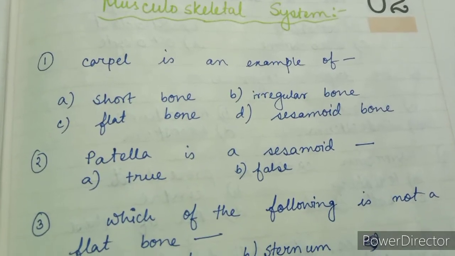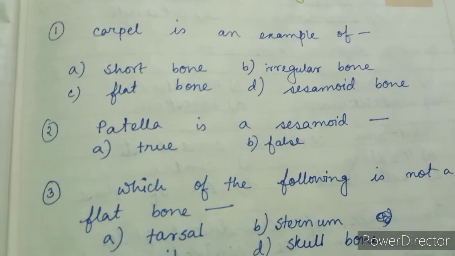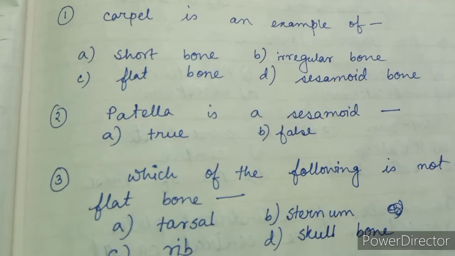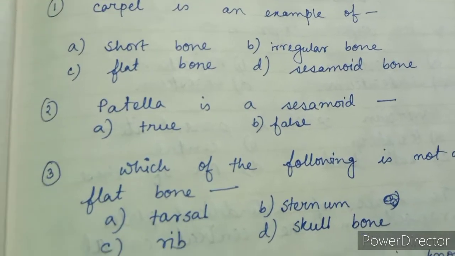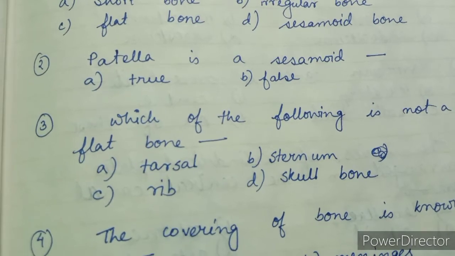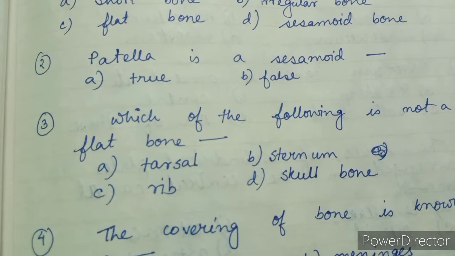Question number 1. Carpal is an example of option A, short bone, option B, irregular bone, option C, flat bone, option D, sesamoid bone. The right answer is option A, short bone. Question number 2. Patella is a sesamoid bone. Is it true or false? This is true. Option A is the right answer.